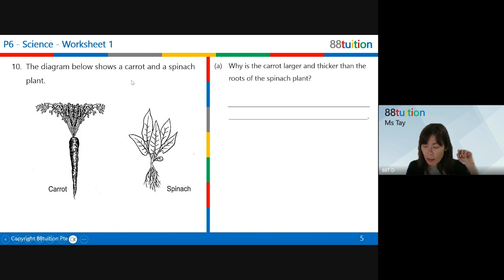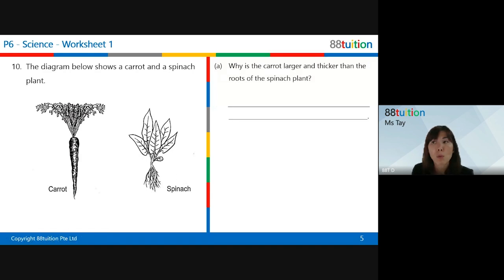So they asked this question over here. Why is the carrot larger and thicker than the roots of the spinach plant? Because this carrot is actually a root vegetable. So something has caused this root to become so huge. Why is it a lot bigger? You need to know this. If you don't know about the carrot versus the spinach plant, you know what spinach is or not? You have eaten it before. It's a kind of vegetable.